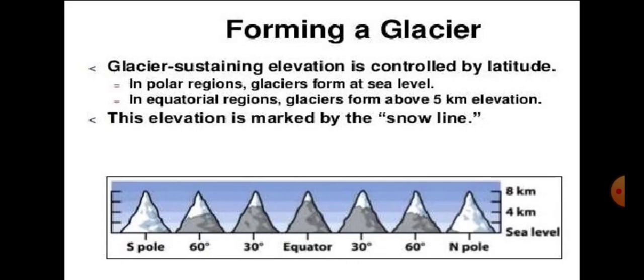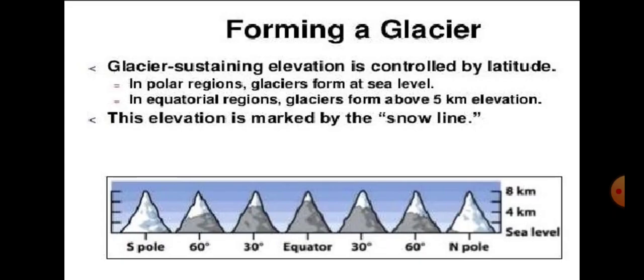Now I have put one picture for you in this slide. Glaciers form at different altitudes of the earth. You can see in the picture the south pole and the north pole. There is one thing that I have to explain. At the south pole or the north pole, the formation of glaciers starts from the sea level. Means wherever the sea level is on the north pole and the south pole, from that place the formation of glaciers or ice started.